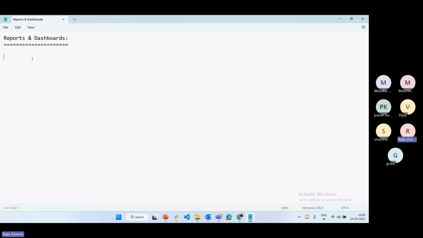Okay, so what are reports generally? Suppose you have some health issues and you go to a hospital, and your treatment is done. After the treatment, they will give you some reports. They will generate the reports in the system, and they will give them to you.